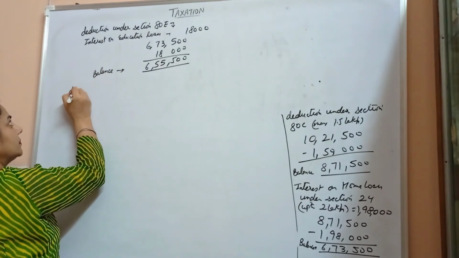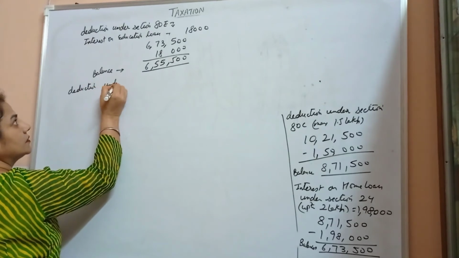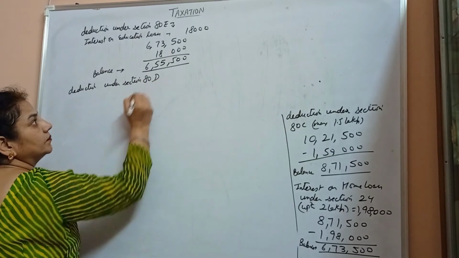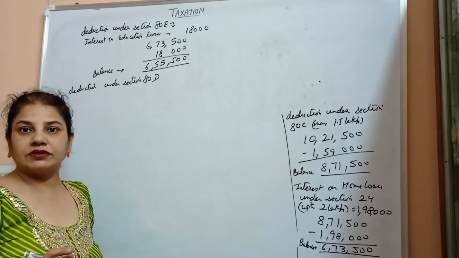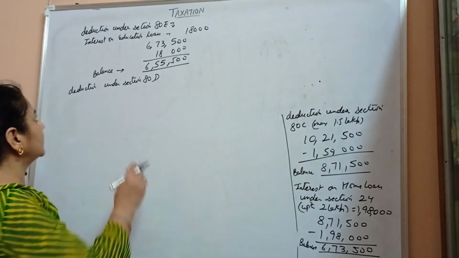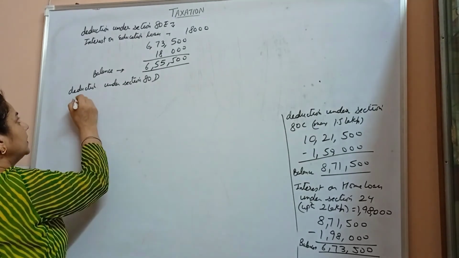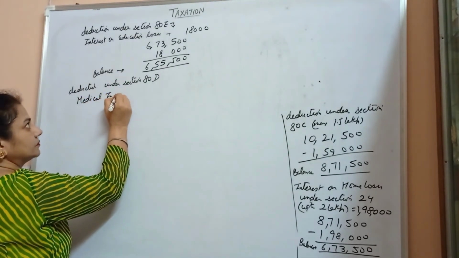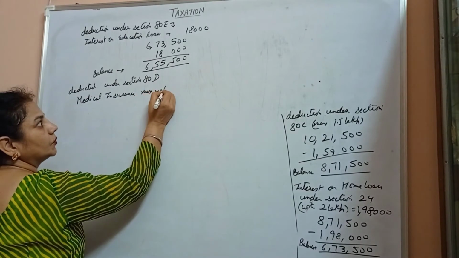Now deduction under section 80D. He has taken the Mediclaim policy. He purchased the medical policy of 27,829, and the deduction under section 80D medical insurance is maximum up to 25,000.